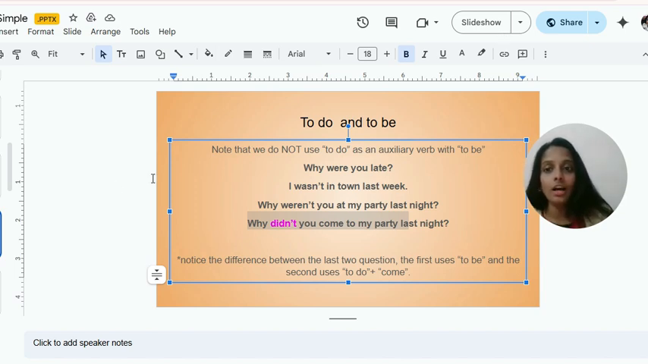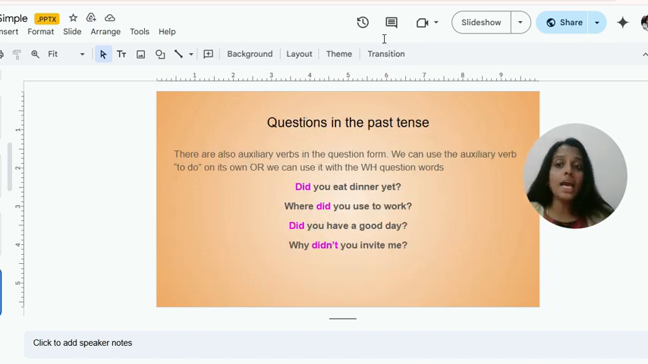So let's see other examples of how to make questions using past tense. Use did as an auxiliary verb to form questions. You can use it alone or with WH questions, words like what, where, when, etc. Example, without WH words, the statement here is like, he played football. That's a statement. And how can you make it as a question? Did he play football?